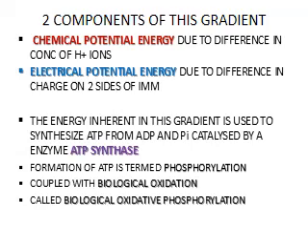The energy inherent in this gradient is used to synthesize ATP from ADP and Pi and is catalyzed by the enzyme ATP synthase. So the formation of ATP is termed phosphorylation, which is coupled with the biological oxidation, and therefore it is known as biological oxidative phosphorylation.